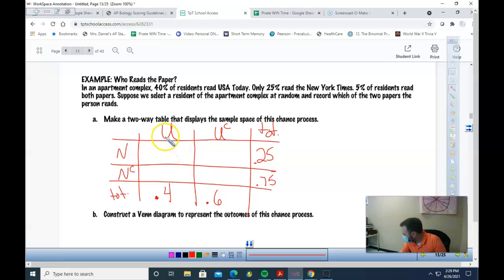Now, what else do I know? I know that 5% read both. So that means 5% are U's and N's. Once I have that, can I fill in the rest? Yep. Because these two have to add to 0.25. So that means this has to be 0.2, read the New York Times and not USA Today. These down have to add up to 0.4. So that means 0.35, don't read the New York Times, but read the USA Today. And then across, they have to add up to 0.75, or up and down. This is a good way to check yourself. Does it work both directions? It does. And that's my two-way table.